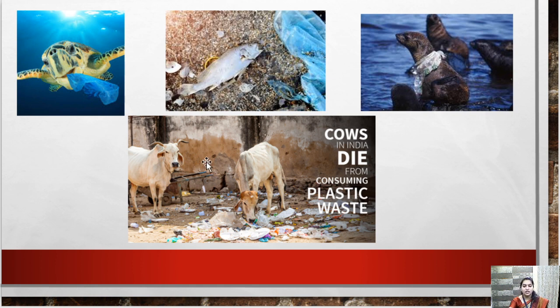Now cows, this scenario you must have seen everywhere in Banaras. The cows in India die from consuming plastic waste. जब भी हम खाना फेंकते हैं ग्राउंड पे, तो वो काऊ खाना तो खाती है, साथ में प्लास्टिक को भी खा जाती है, and because of that their neck gets choked. इनके नेक में जाके वो प्लास्टिक चिपक जाती है and they get choked and they are not able to breathe and they die. Children, this is really a very pathetic situation, and in India this practice is still persisting, so we should not do it.